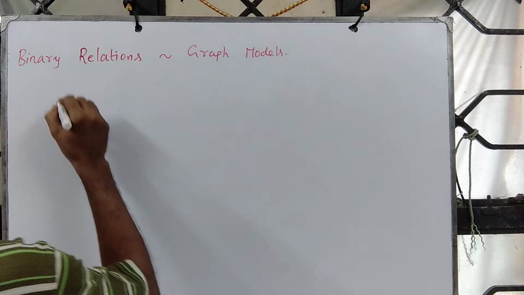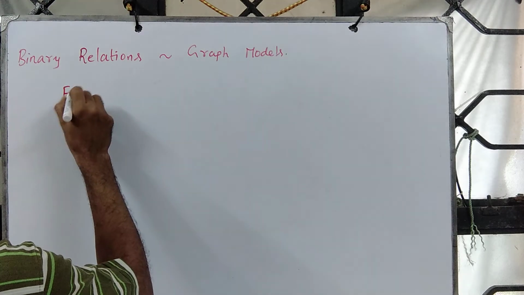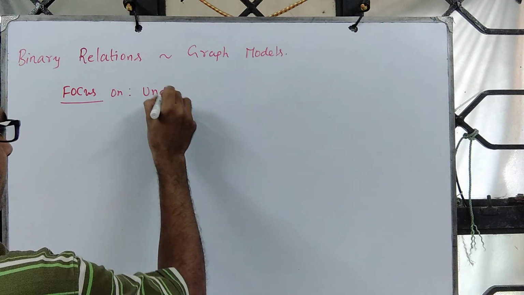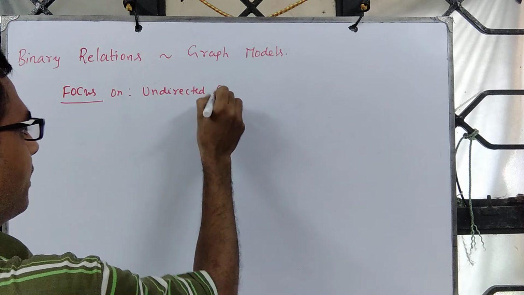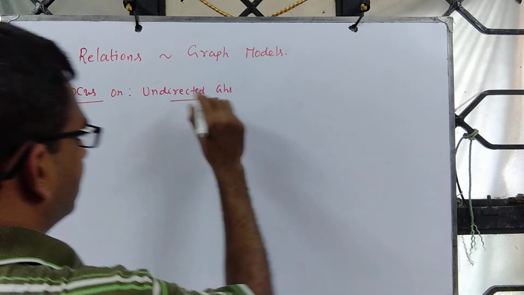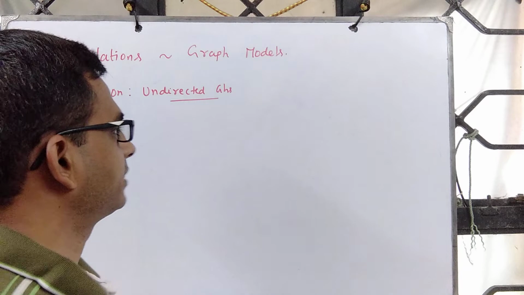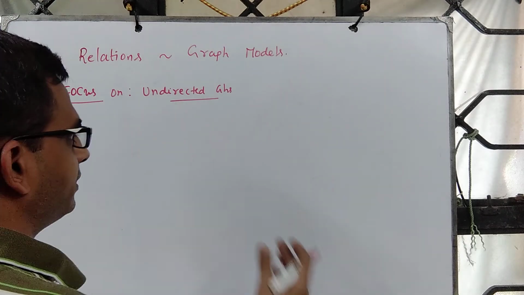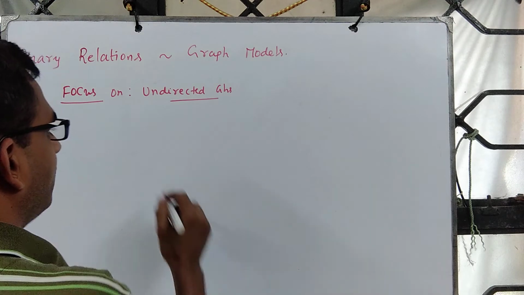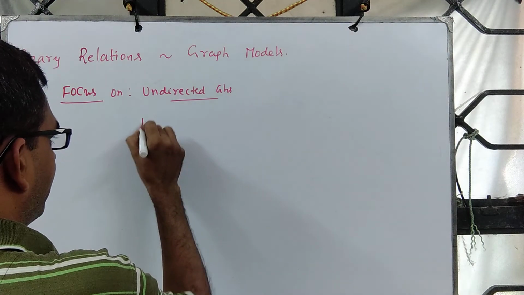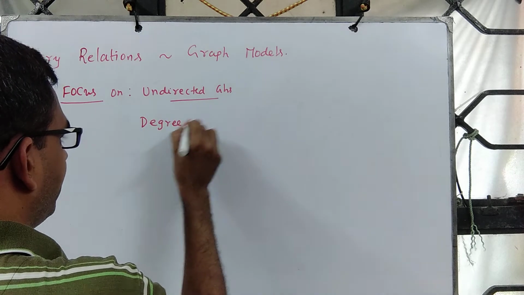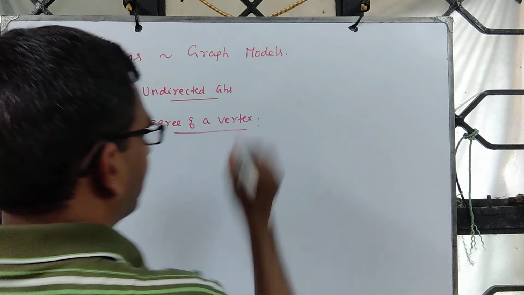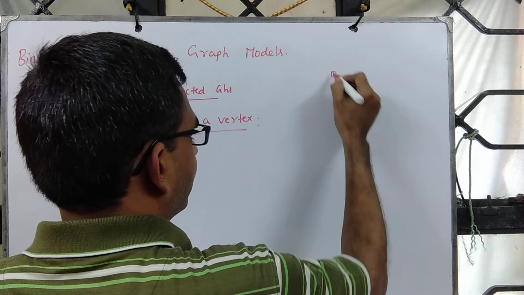Consider these undirected graphs. From now on, we focus on undirected graphs, and whatever discussions we have in the context of undirected graphs, similar things one can come across or exhibit for directed graphs as well. We define something called the degree of a vertex. Consider this undirected graph.